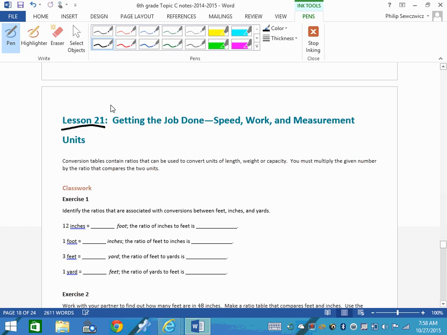All right, everyone, this is lesson 21. We are looking at our conversions. One of the things that we are watching for is how do we change from different units of measurement. You should have your orange conversion sheet, or it may be a different color, but your conversion sheet is going to walk you